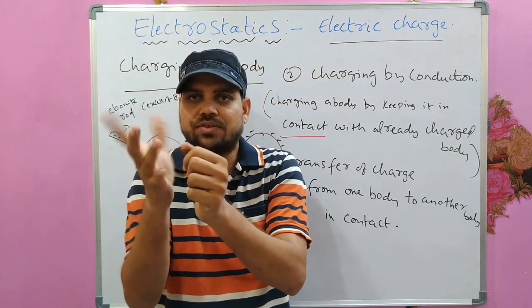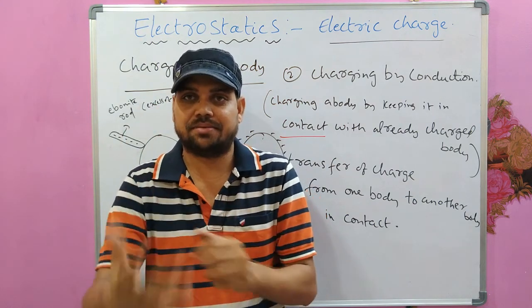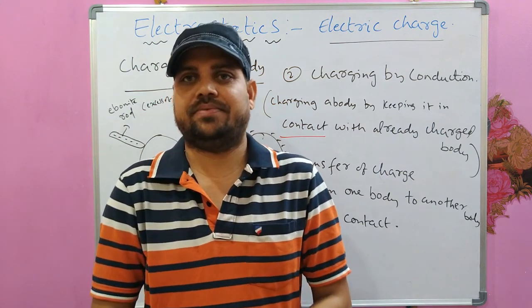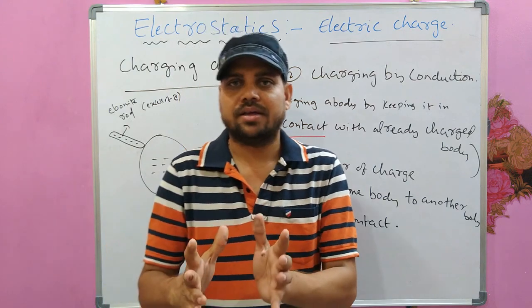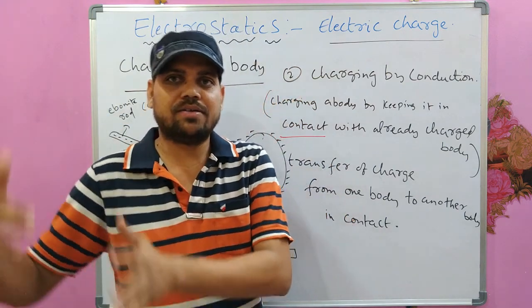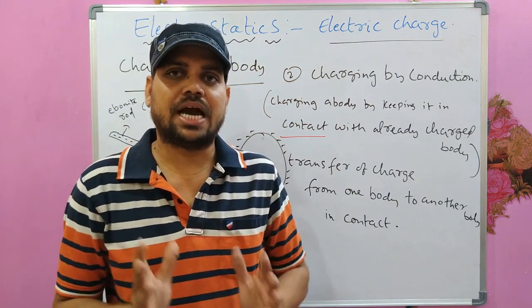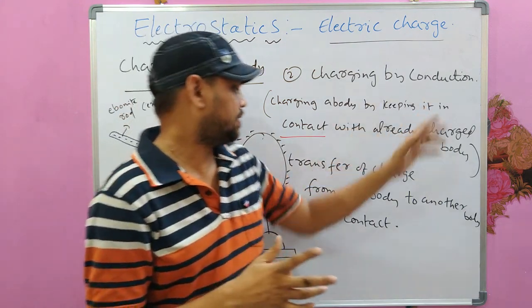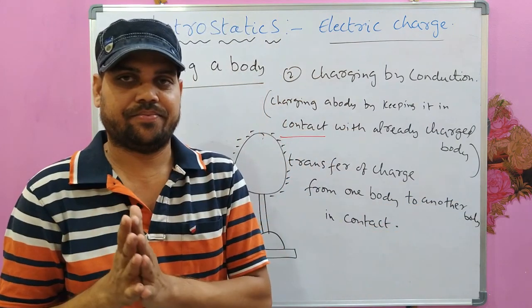Then the transfer of charge will happen between them by conduction, by direct contact, by touching a body with another body which is already charged. So that is charging by conduction.